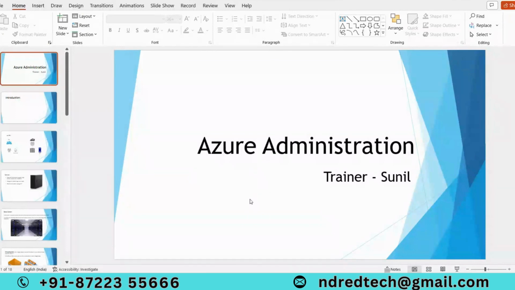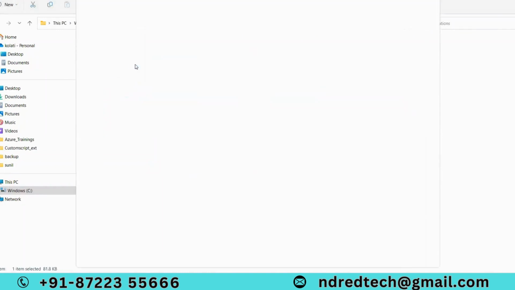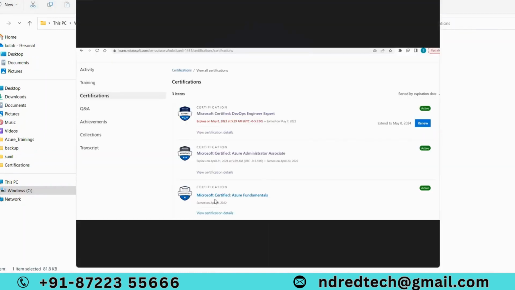If you see here, these are all the certifications I cleared. I cleared Azure 900, that is Azure Fundamentals, on April 9th, 2022. I cleared Azure Administrator Associate, Azure 104, on April 20th, 2022. I cleared Microsoft DevOps Engineer Expert, Azure 400 exam, on May 7th, 2022. Within a span of 2 months, I cleared all these examinations.